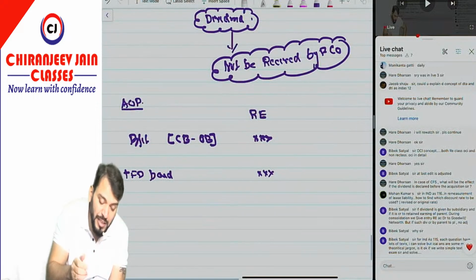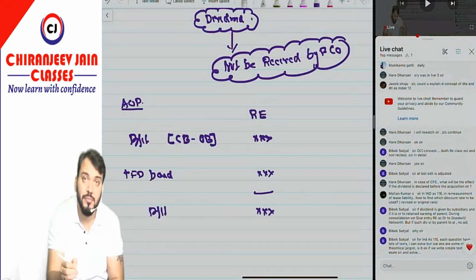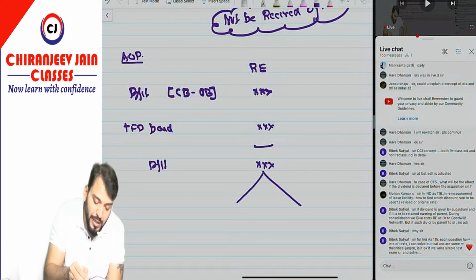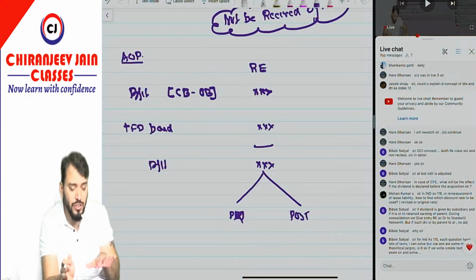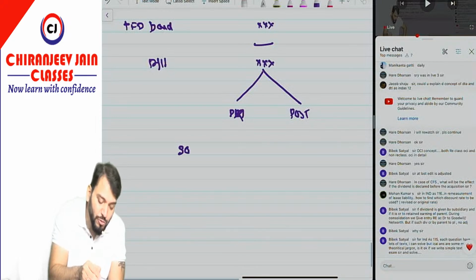Correct. So this dividend will be added to this, and it becomes profit before appropriation, before dividend, profit before dividend. Now this will be allocated to pre-acquisition period and post-acquisition period. So this AOP remains the same, but you only need to do some adjustment in SONA.